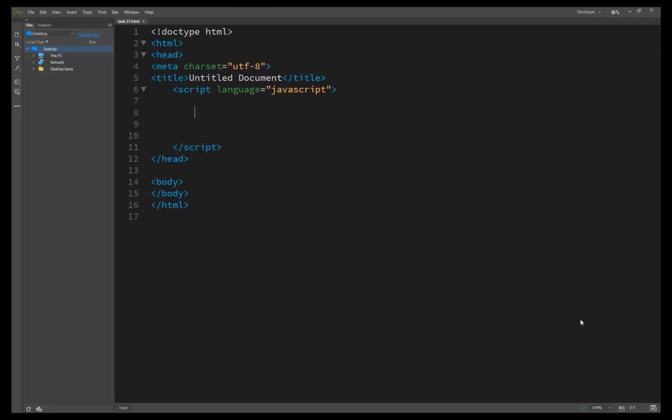So now we are starting our task number 27, and it's about creating your own functions. Before this lecture we have already discussed in task 24 about calling functions, that not only does JavaScript have a large body of built-in functions and methods, it also allows you to create your own function. Creating a function is fairly straightforward in JavaScript.